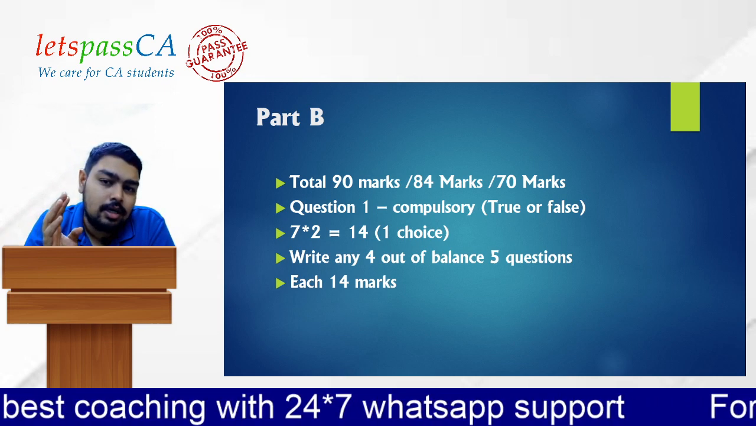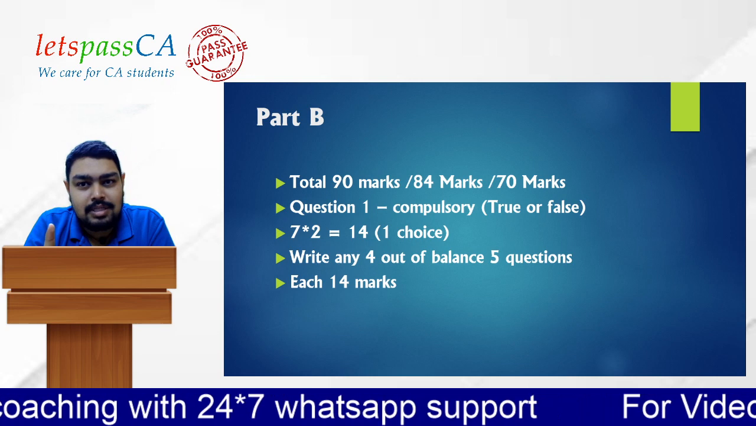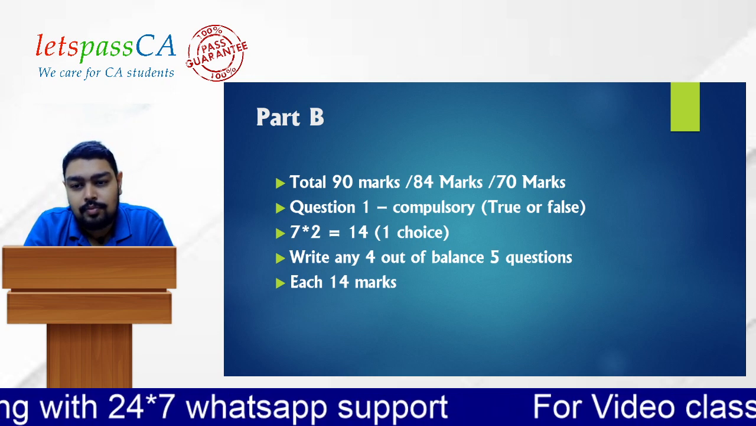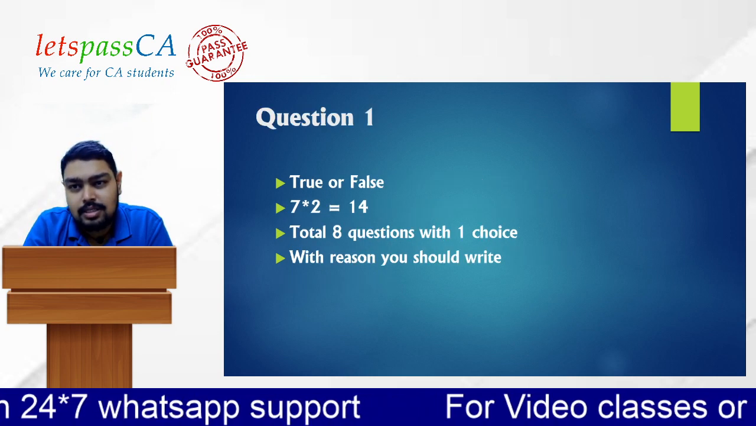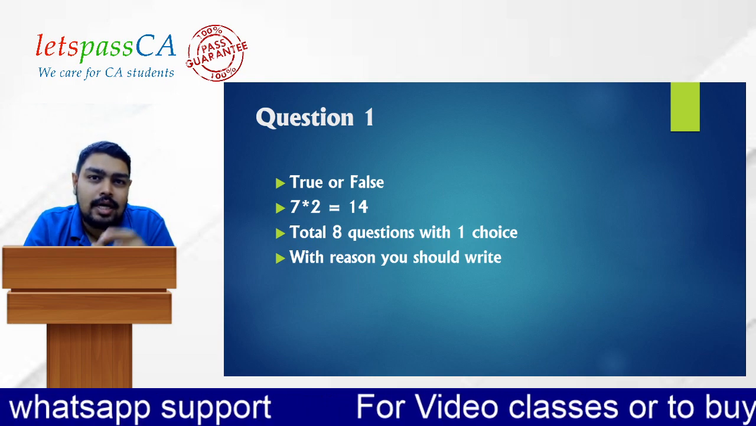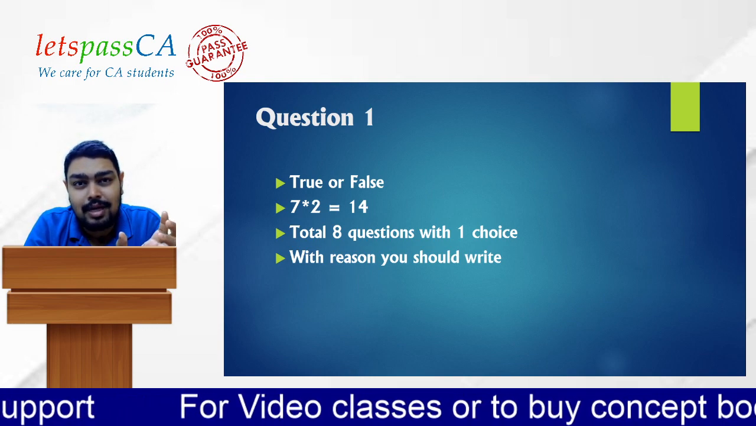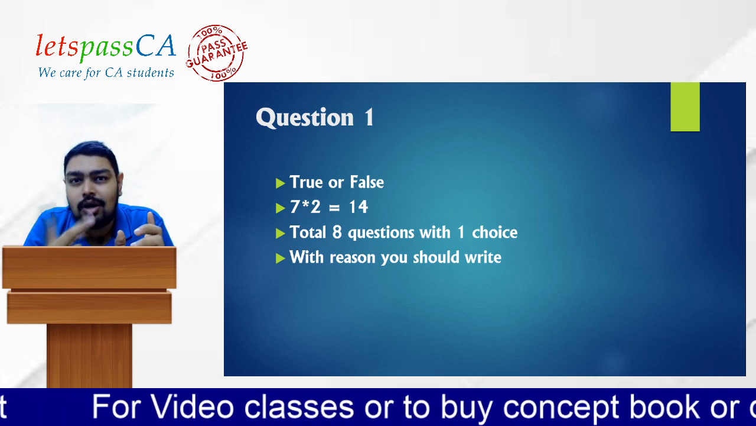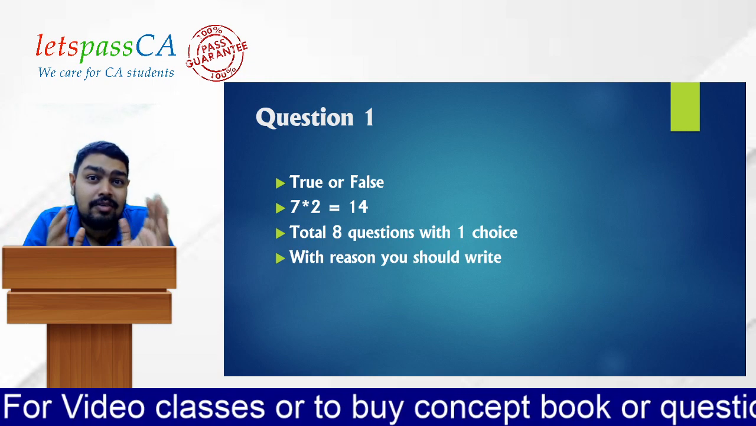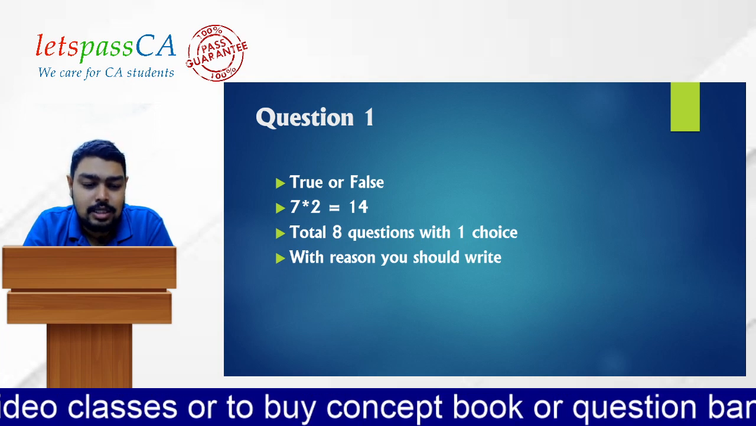So how many questions do you have to answer? First question compulsory and the balance 4. Each question will carry 14 marks. Question number 1 is a true or false question, that is correct or incorrect questions. Totally 8 questions will be asked. 7 questions you should answer and 1 choice. You should write with reasons, at least 3 to 4 lines of reason.